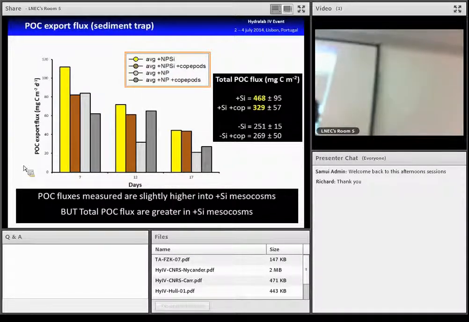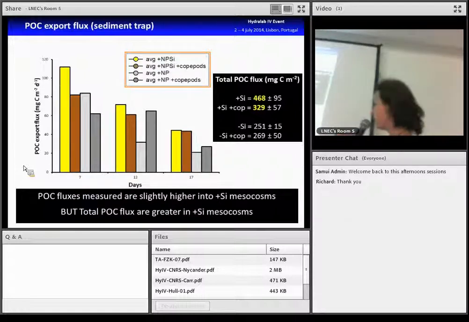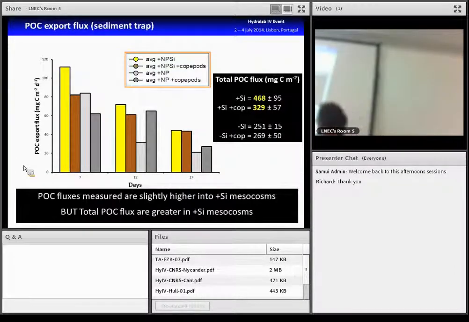But if we measure the total POC fluxes, it is really greater for the mesocosms with Si.